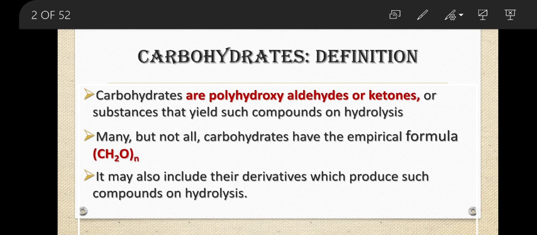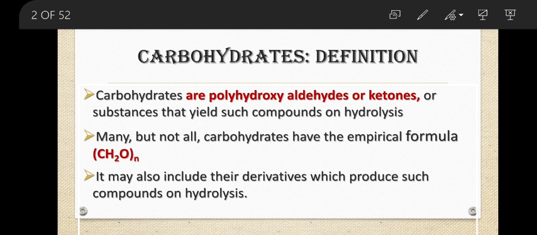So carbohydrates are polyhydroxyaldehydes or polyhydroxy ketones, or any such substance that yields these polyhydroxyaldoses or ketoses on hydrolysis, and can be called carbohydrates. Most of these carbohydrates have the empirical formula (CH2O) n times.